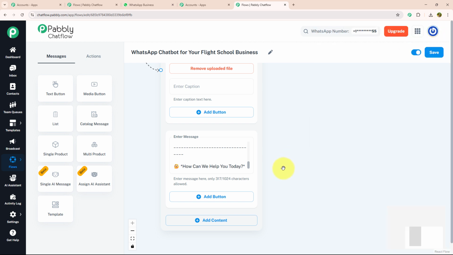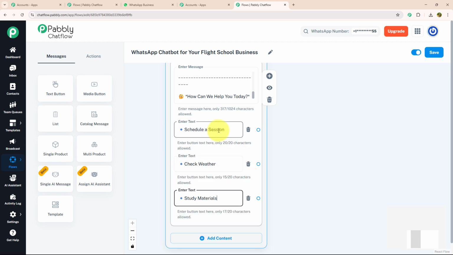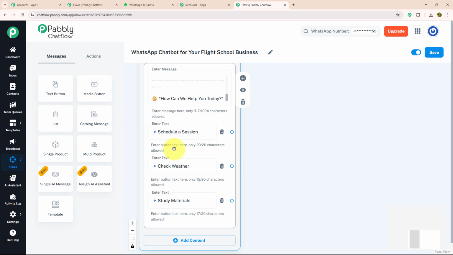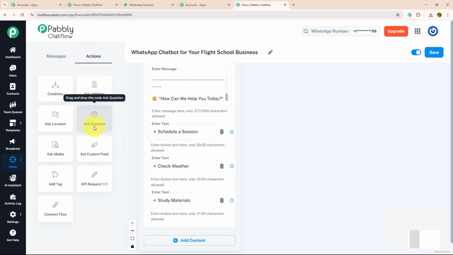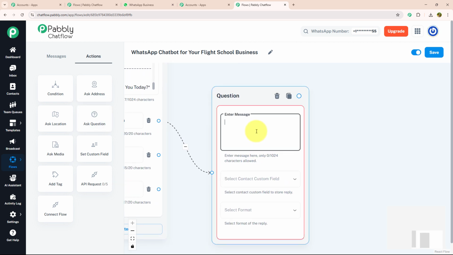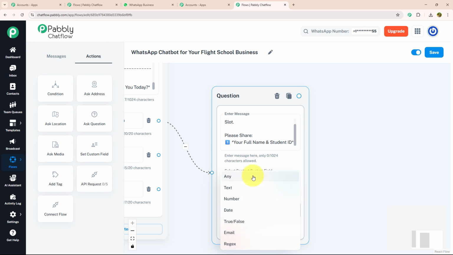And with that, I'm going to provide a few action buttons. For that, I'm going to click on the add button option and enter my text: schedule a session, check weather, and study material. After giving each action button, I want to provide a separate message for every action button. Let's start with schedule a session. To schedule a session, I need to ask a few questions to my customer. For that, I'm going to drag and drop ask question, connect it with my action button, and here I'm going to enter my message where I ask my student about their name and student ID. With that, I'm going to select my contact custom field as name and my format as any.